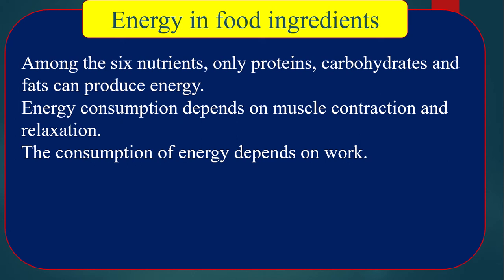That means contraction and relaxation of the heart will be needed. So all the muscles involved in these functions contract and relax to perform work as a whole. So consumption of energy still goes on. This energy is called basic metabolic energy.